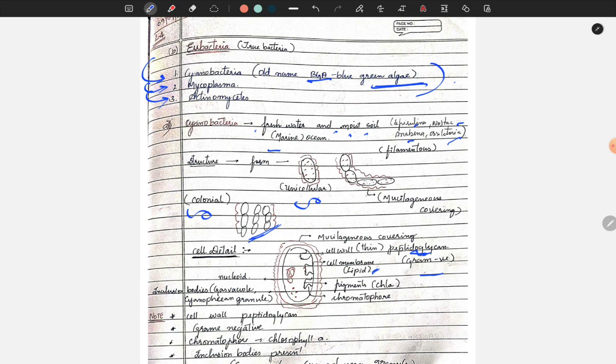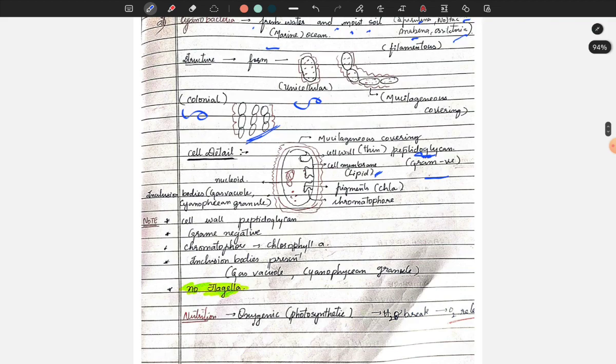Cell membrane is made up of lipid. Please remember all these terms. And the pigment called chlorophyll a is present around the chromatophores. I'll explain all these organelles in detail in the next chapter. Now, some inclusion bodies called gas vacuoles and cyanophycean granules are also present. All these details will be taught in the upcoming chapters.